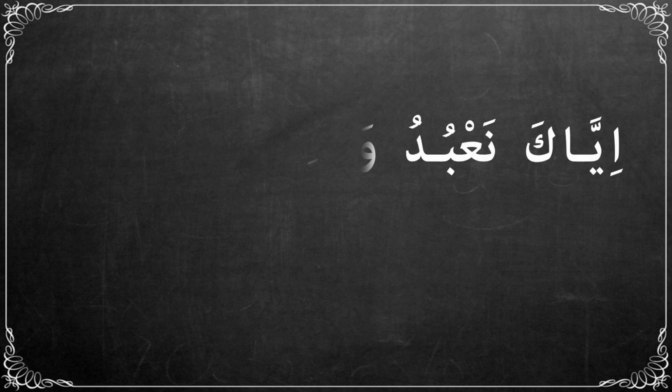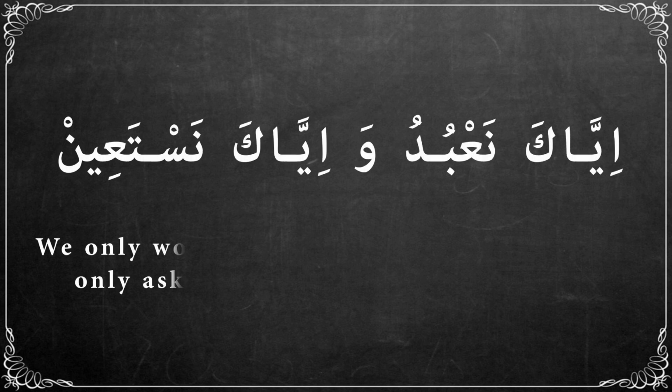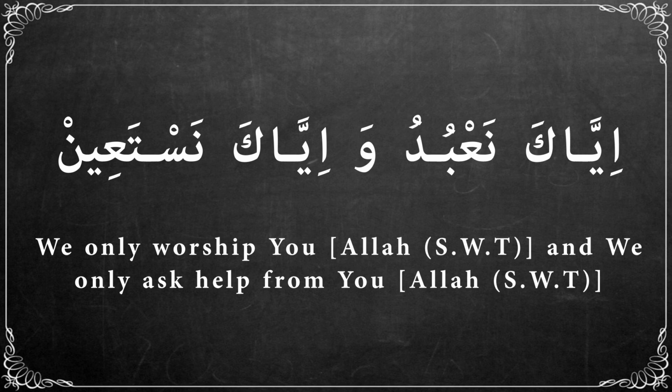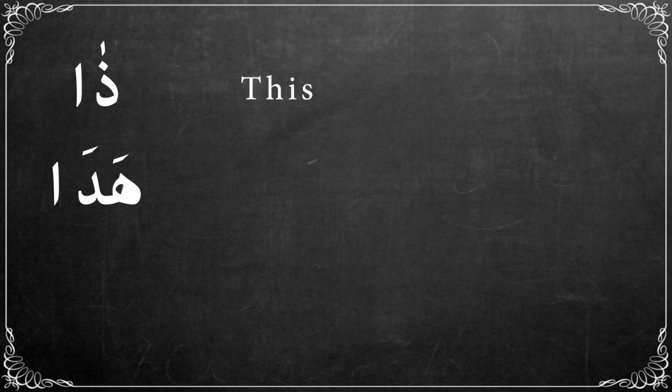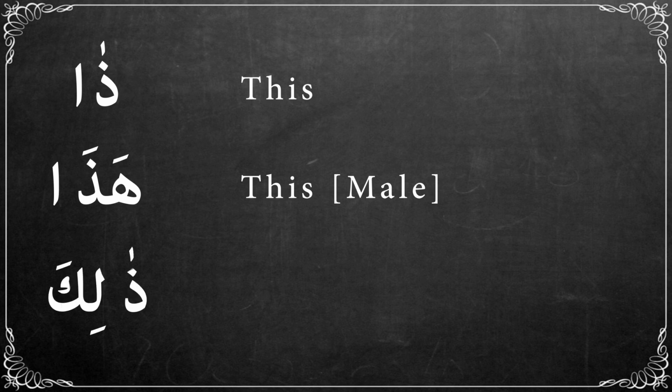Together, these two sentences become إياك نعبد وإياك نستعين. We only worship you and we only ask help from you. This and that. How to say this and that in Arabic. For this we use ذا, this. هذا, this, male. ذلك, that, male.